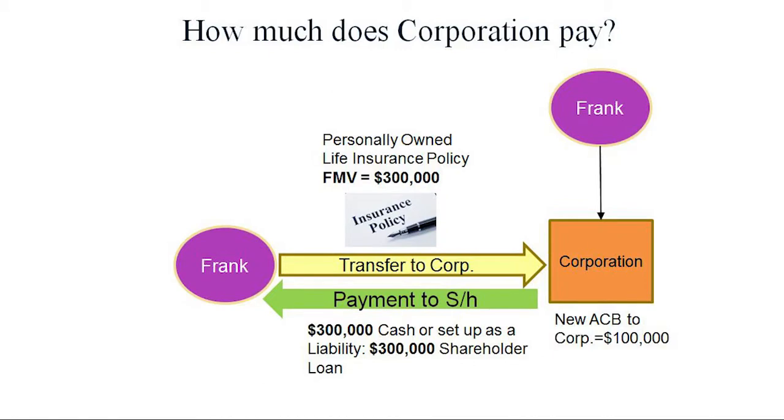So, transfer in an asset worth $300,000. Now, let's step aside from life insurance. I just want to make this point. If I were to transfer in a building that had a fair market value of $500,000, what should Frank get back for the transfer of that building? Ignoring the tax from Frank's perspective. And let's just assume that I just bought that building.